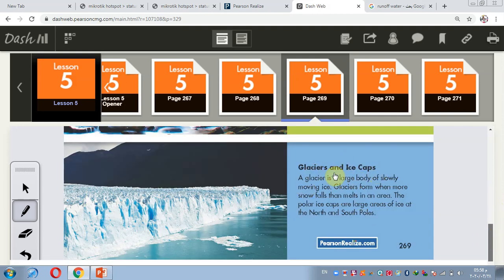Glaciers and ice caps. A glacier is a large body of slowly moving ice. It's called glacier ice, and a small amount of ice falls down here inside this water and becomes melting.